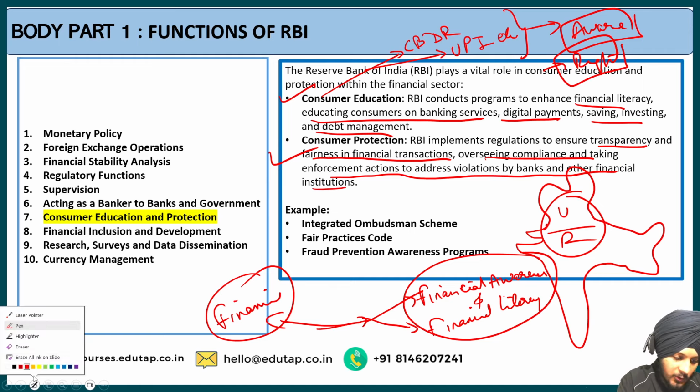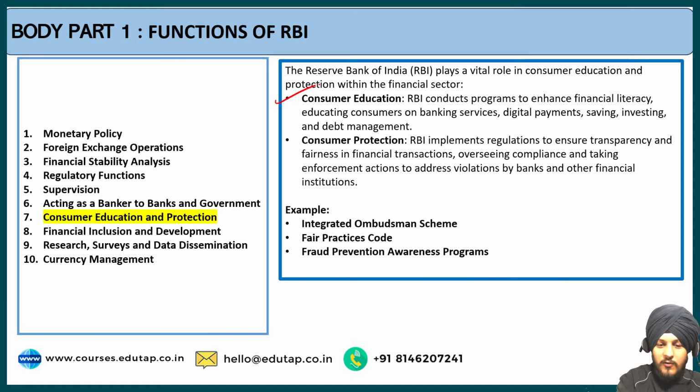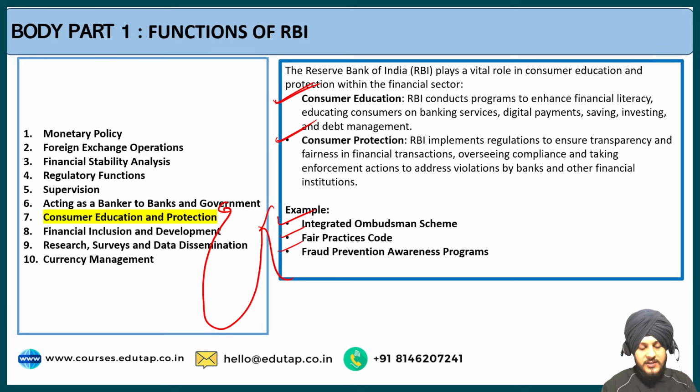Once you write this point, do not cross the word limit. That's my only request. Once you are done with this point, you have to write one line each of example regarding the integrated ombudsman scheme, fair practices code, and the fraud prevention awareness program. So the objective of these programs is to promote consumer education and protection.